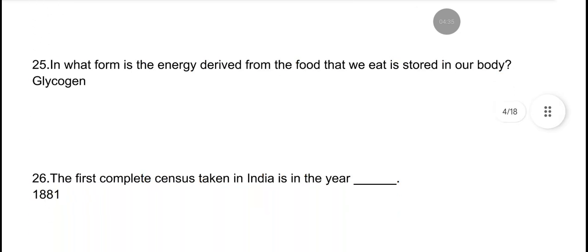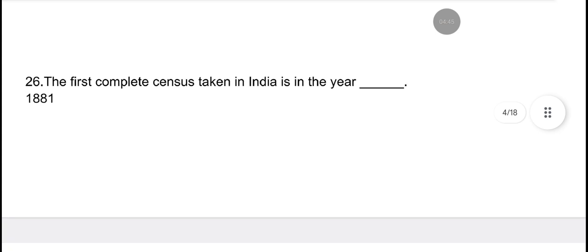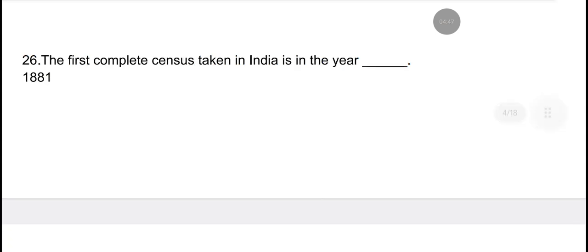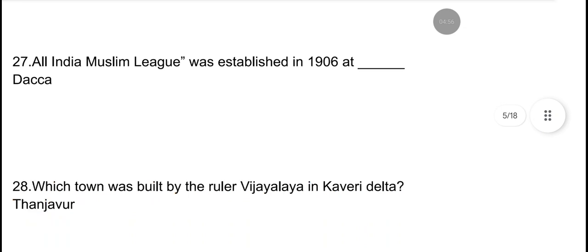In what form is the energy derived from the food that we eat stored in our body? It is stored in glycogen form. The first complete census taken in India is in the year 1881. All India Muslim League was established in 1906 at Dhaka.